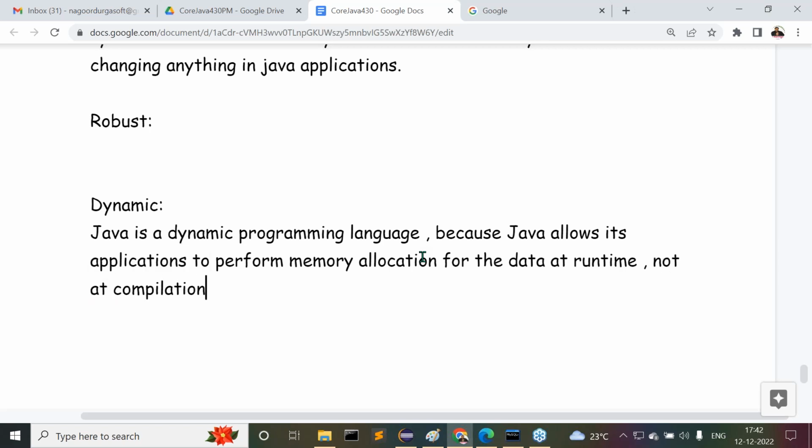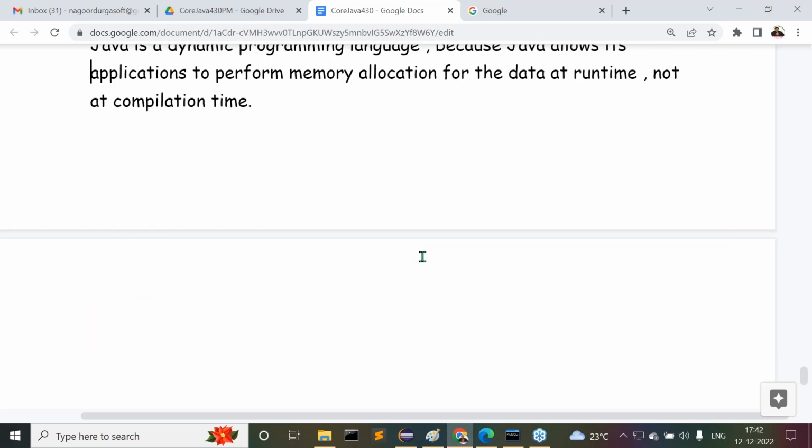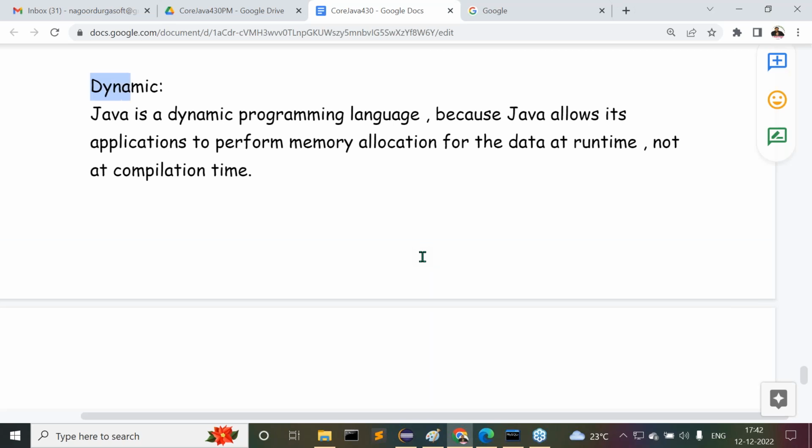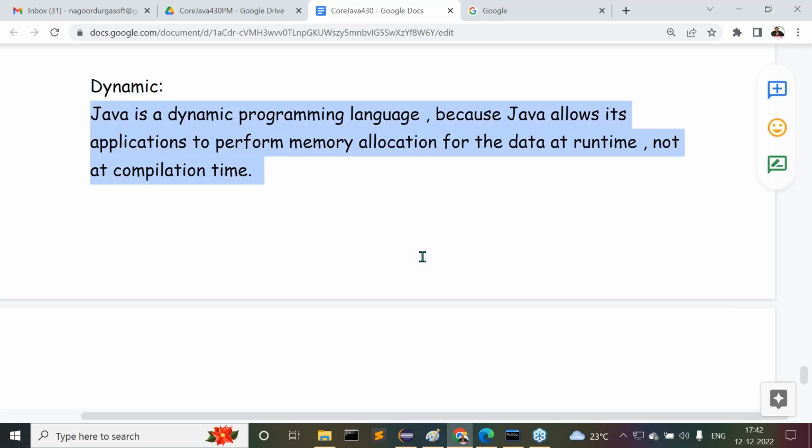Because of this reason, Java is a dynamic programming language. Come on guys, now tell me, what is Java? Java is a dynamic programming language because Java allows its applications to perform memory allocation for the data at what time? Runtime. Because of this reason, Java is a dynamic programming language. Yes, sir.